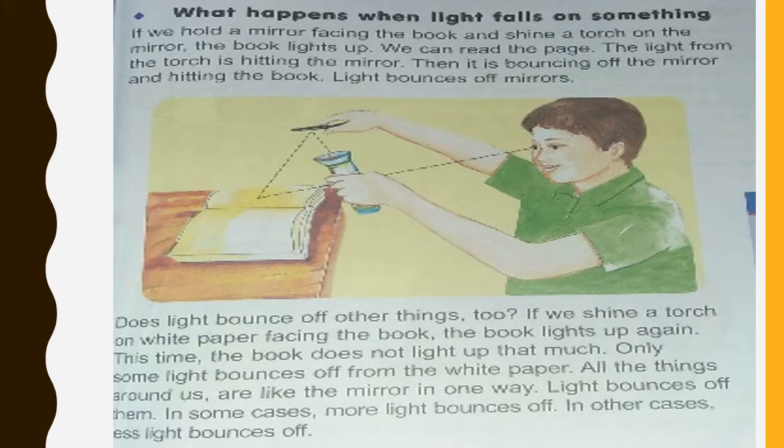Okay, now again on page 103. So this is an experiment and you all have to perform this experiment. What happens when light falls on something?